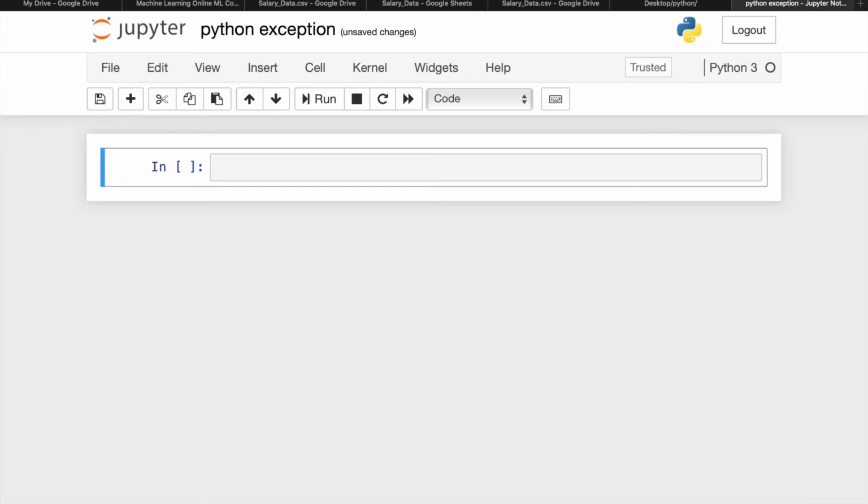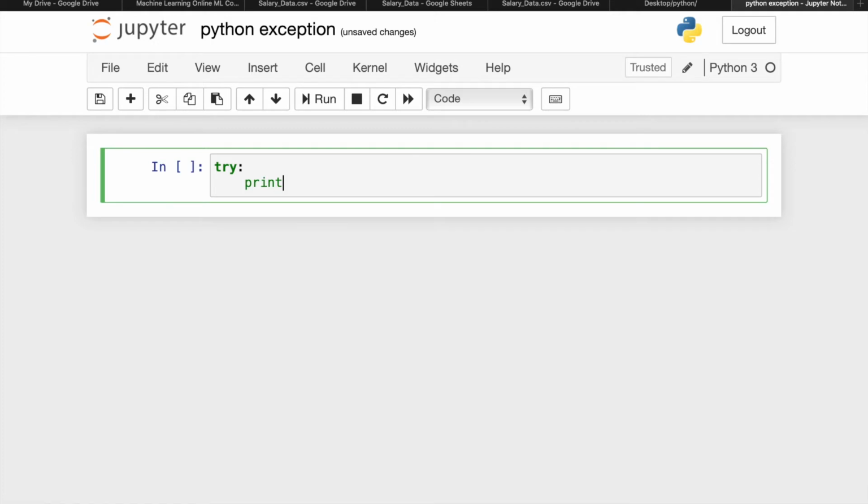The try block lets you test a block of code for errors, and the except block lets you handle the error. Suppose you write something like this: try print x.